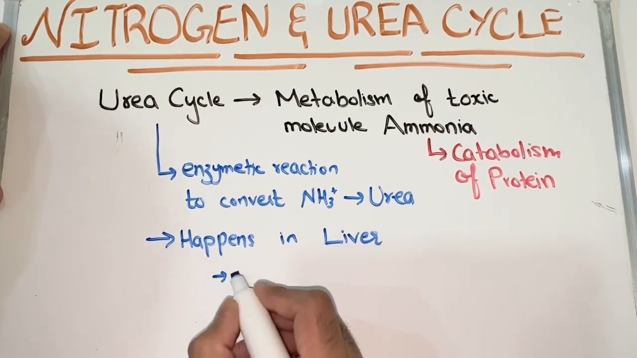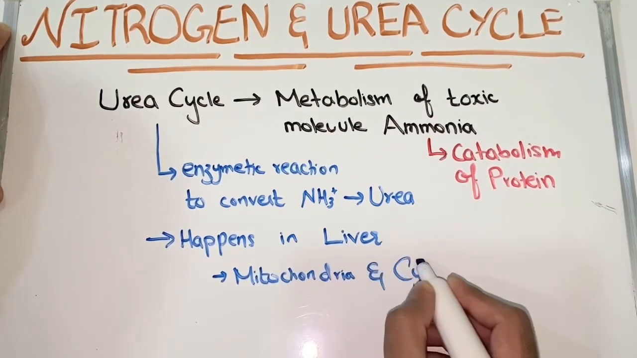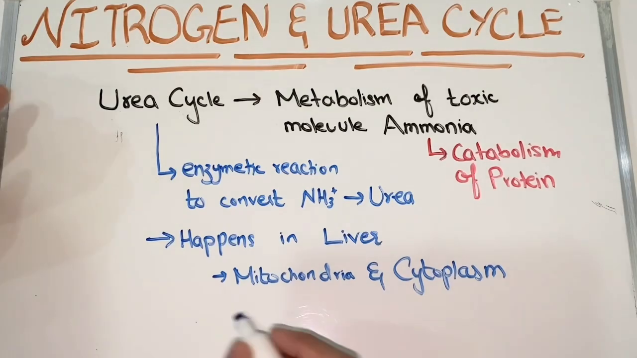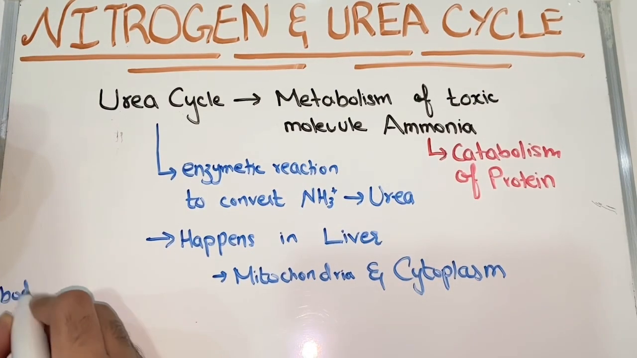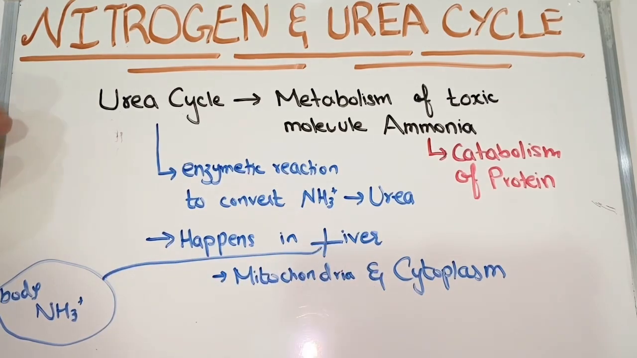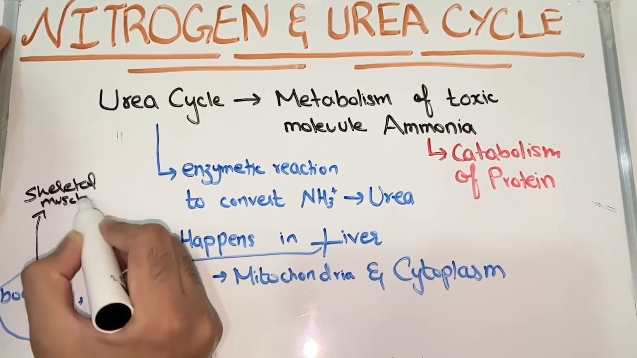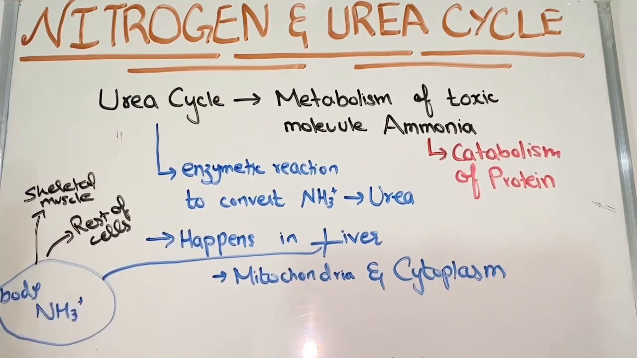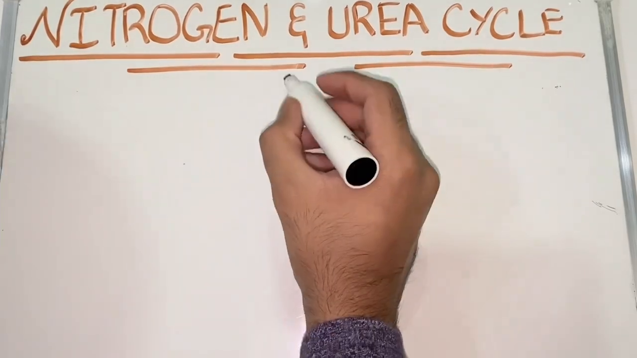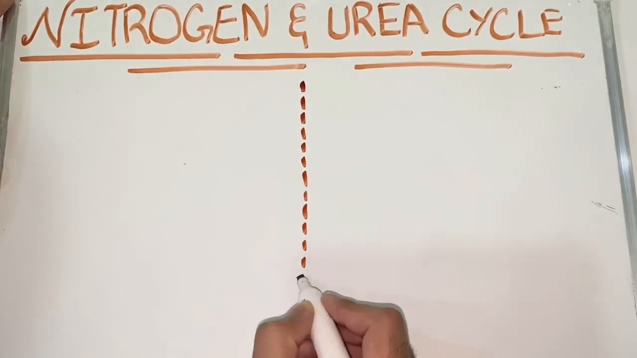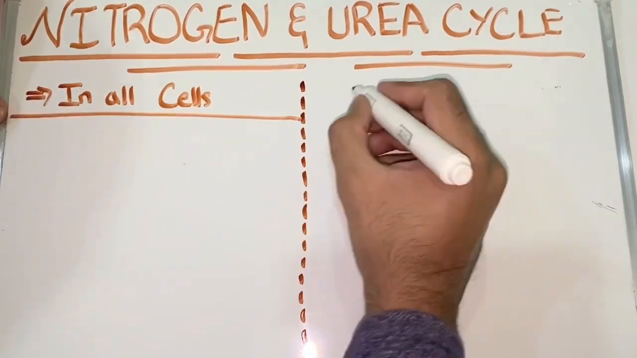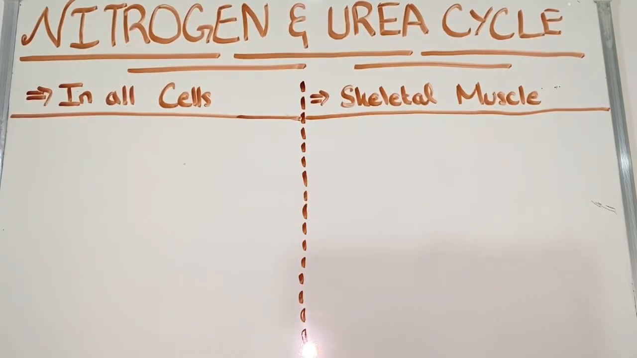So where does this process happen? In the liver, and in liver it happens mainly in mitochondria and cytoplasm. From all the body, the ammonia comes to liver. But the reaction in every cell is not same to send ammonia to liver. The skeletal muscle cell differs from the rest of cells to send ammonia to liver. So let's discuss how these two, the skeletal muscle cell or other cells, send ammonia to the liver. Let's talk first about all other cells.